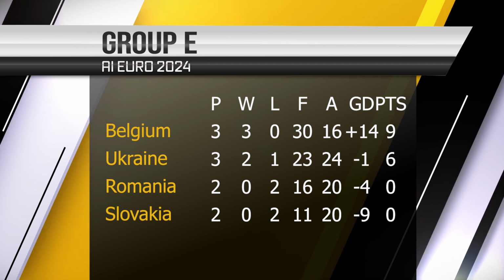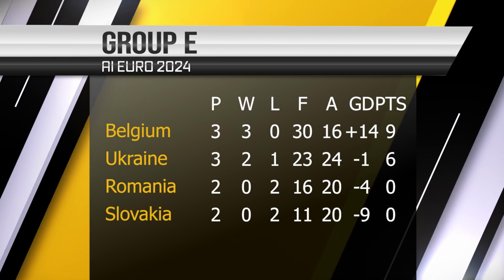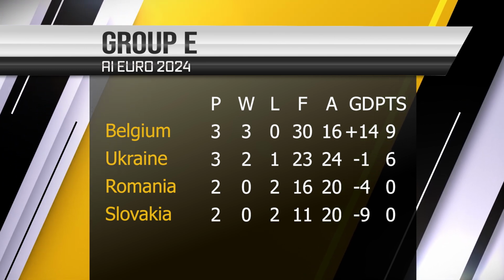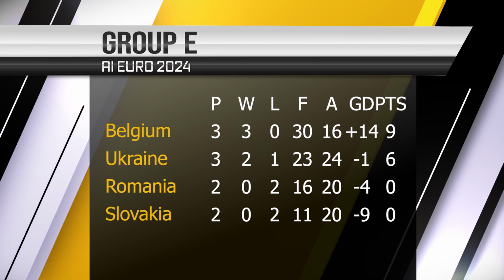This is the table of Group E. Belgium tops the group and Ukraine comes in second. Romania and Slovakia are playing next.